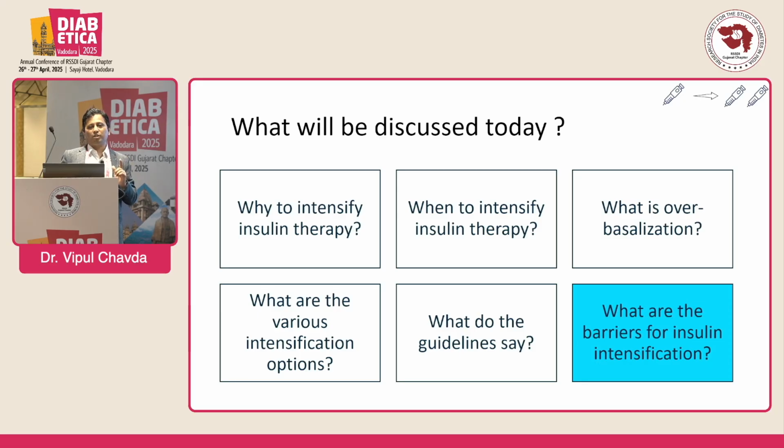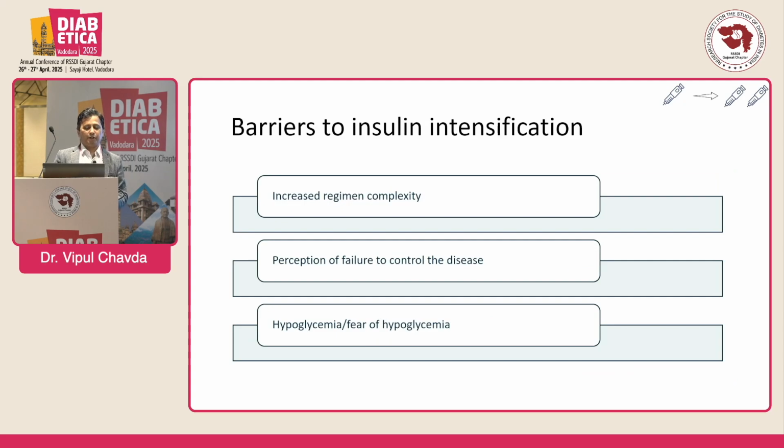So we should not use insulin as a threat. And third thing, sensitize them from the beginning that insulin is one of the important cornerstones for the management of diabetes, and at any point when our sugar control is not good, we have to intensify your therapy by using insulin. So barriers to insulin therapy, the 3 most common causes are increased regimen complexity, perception of failure to control the disease.